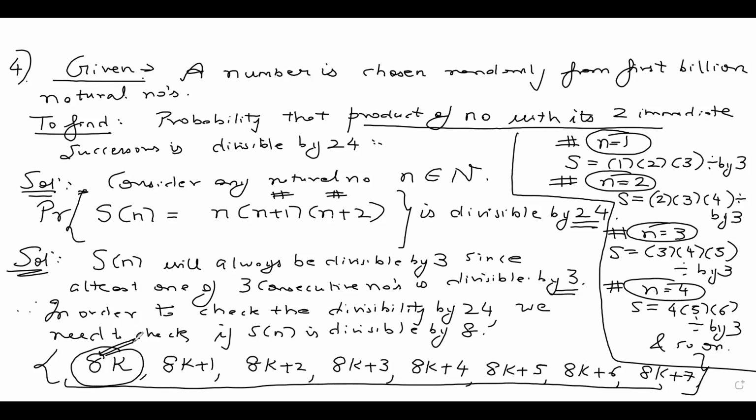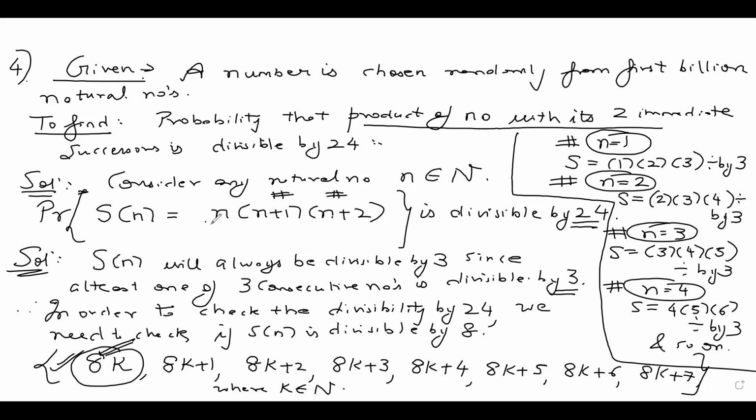So I don't need to go to 8k plus 8 because that will repeat the same cycle starting from here only. So I'll start with 8k and I'll go on to 8k plus 7. Now, these are all the forms possible, where k belongs to the set of all natural numbers.